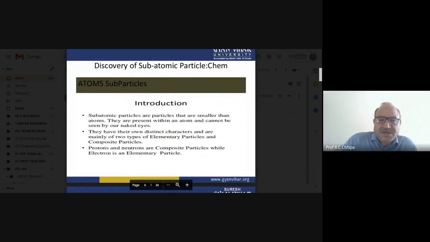Now the discovery part. Subatomic particles are particles that are smaller than an atom.